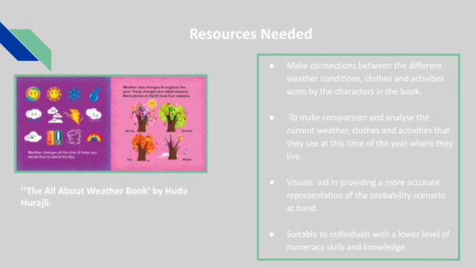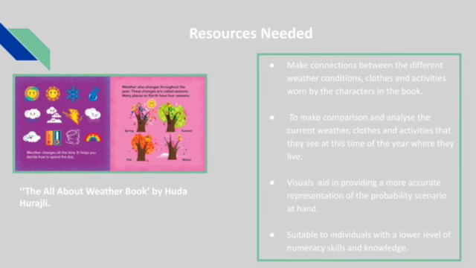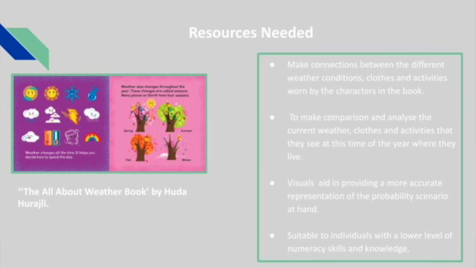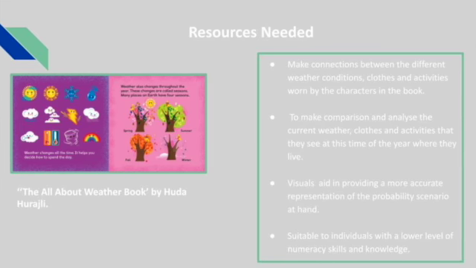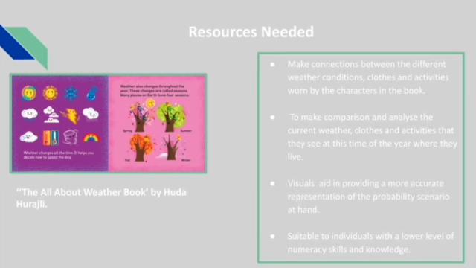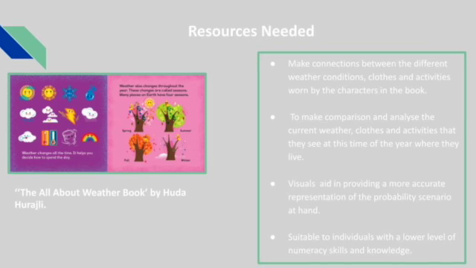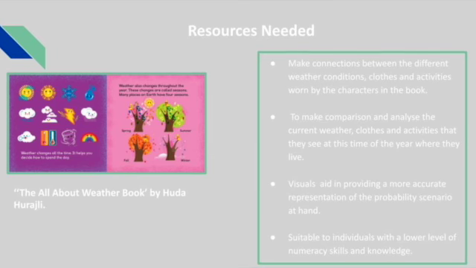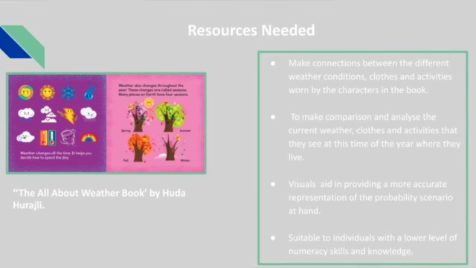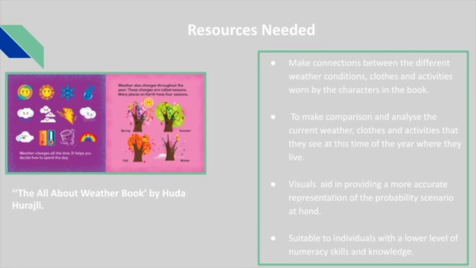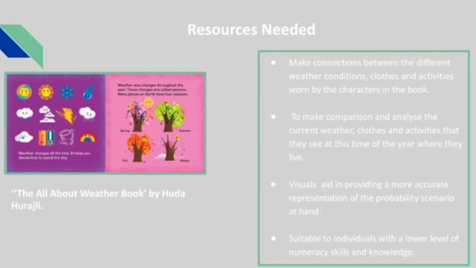Students will then use this information gathered from the book to make comparison and analyse the current weather, clothes, and activities that they see at this time of the year where they live. I've chosen to incorporate a storybook into my lesson to allow students to make a more accurate comparison and analysis. This is because the book not only provides a written description of the different weather conditions, clothes, and activities, it also provides visuals that they can use to examine the current environment they are in.